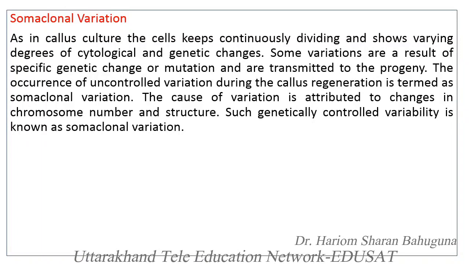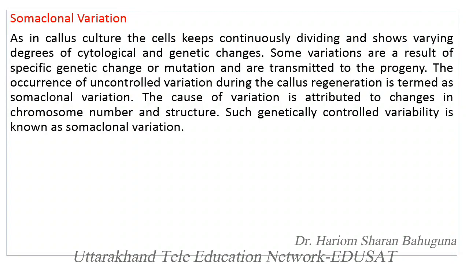So the continuous occurrence of uncontrolled variation during callus regeneration is termed somaclonal variation. Because this is a tissue culture technique and a non-sexual or asexual method of plant propagation, there is generally no chance of variation of chromosomes unlike in sexual reproduction.